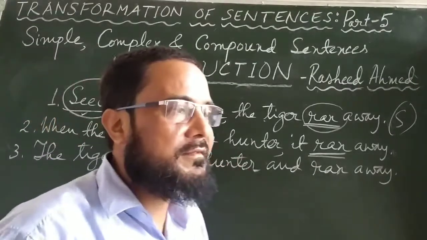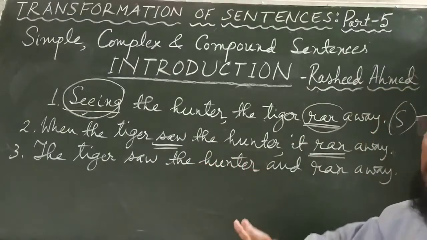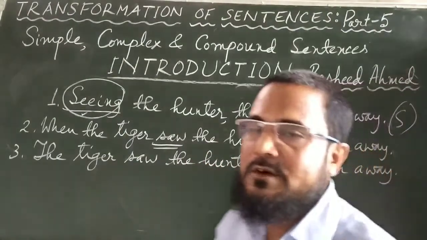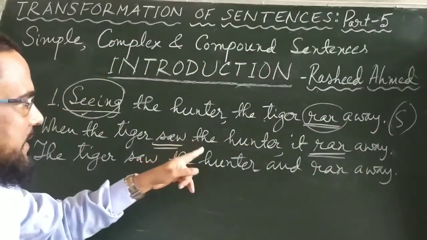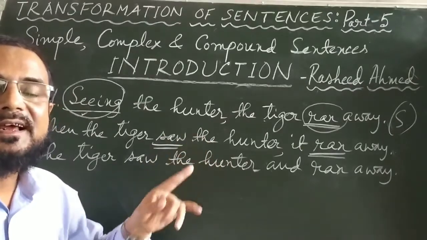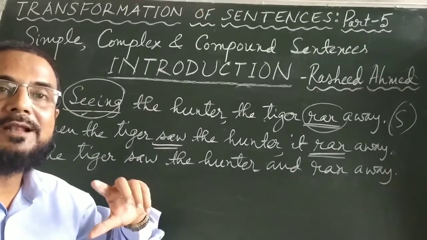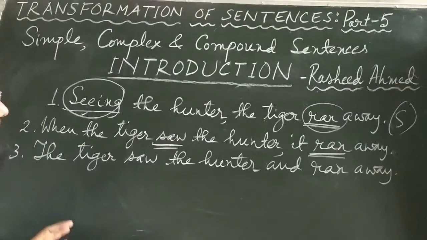Now, I already have discussed it earlier. If we compare these two parts, "when the tiger saw the hunter" and "it ran away", and make an assessment about which part carries more meaning, which part can independently stand as a sentence without the help of the other part, then you will find, make a comparison.